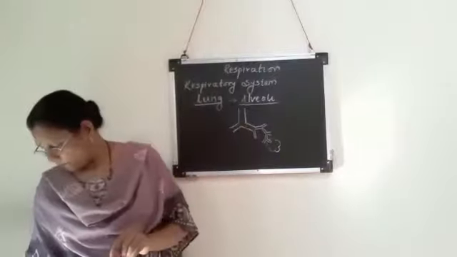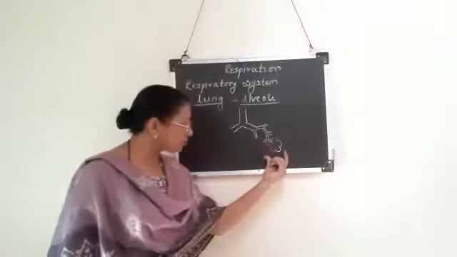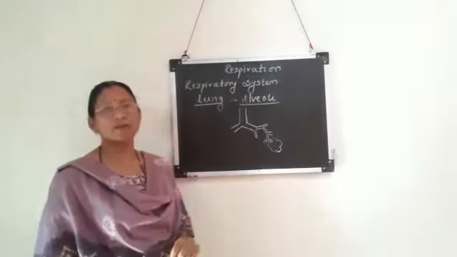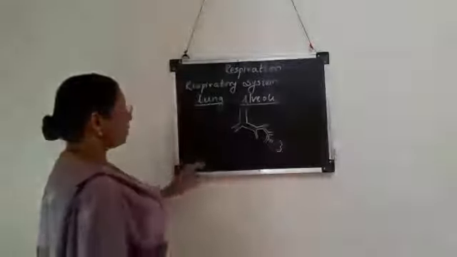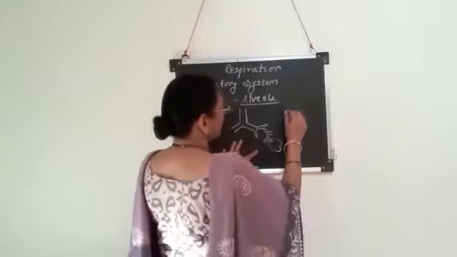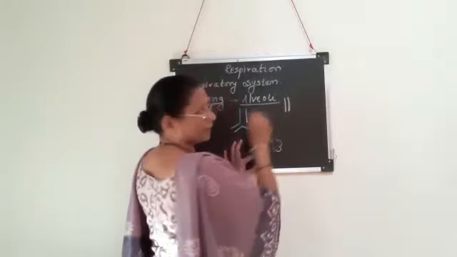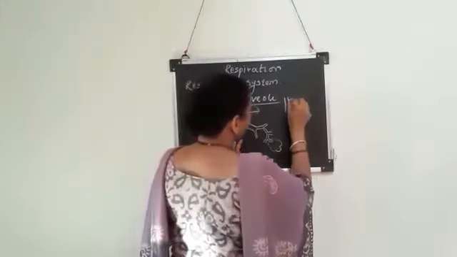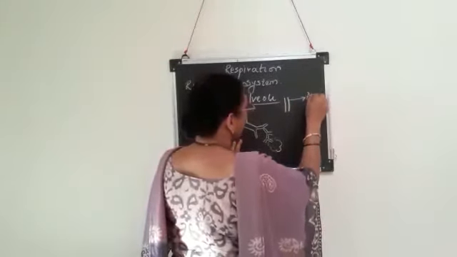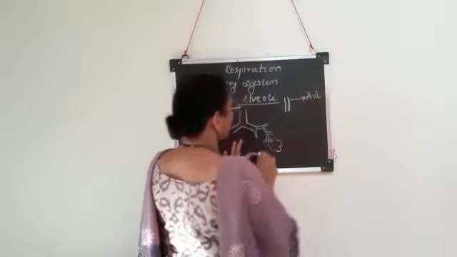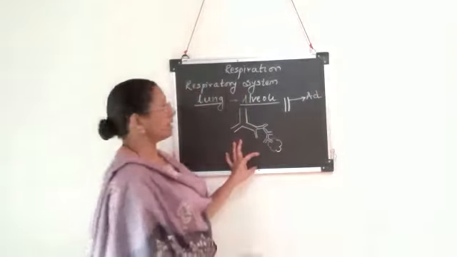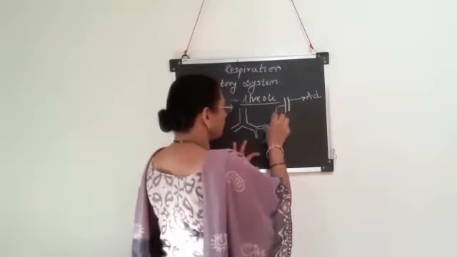Okay, so we are going to study the structure of the alveolus in detail. As this diagram shows, it consists of this alveolar duct, as we have seen in this diagram before. This alveolar duct ends into the alveolus.